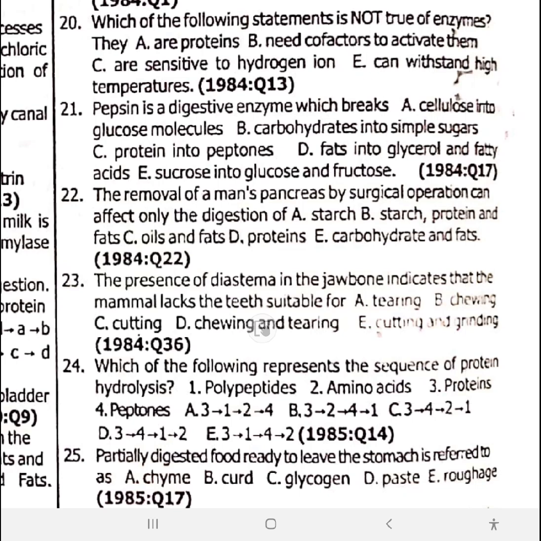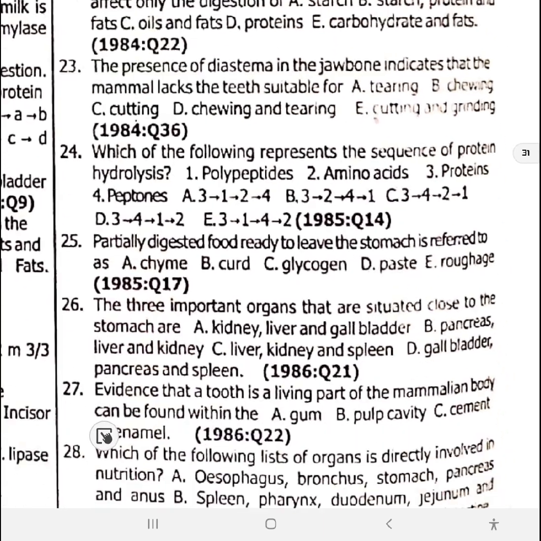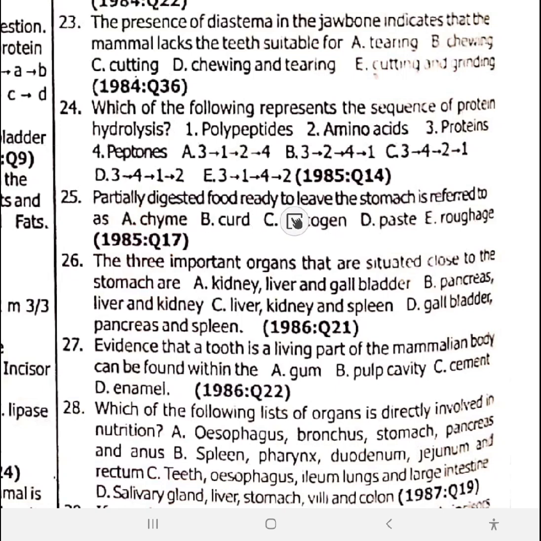Now, 24. Which of the following represents the sequence of protein hydrolysis? I'll just pick the answer. I've given this one in question 1. 24 is option D. You first get proteins, then you get peptones, then you get polypeptides, then you get amino acid. 25. Partially digested food ready to leave the stomach is called chyme.